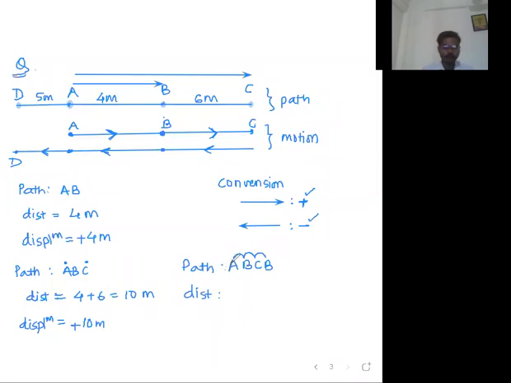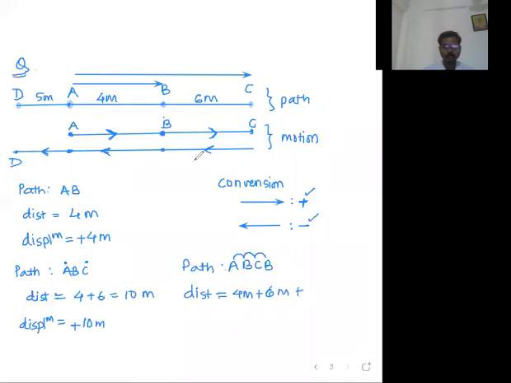Everyone observe here. Let us try to find out distance for the path A, B, C, B. Means A to B plus B to C. Then again C to B. Now you, Shital, gave the correct answer. So A to B distance. A to B distance किती आहे बाळ? 4 meter. So A to B is equal to 4 meter plus B to C. B to C distance is 6 meter.